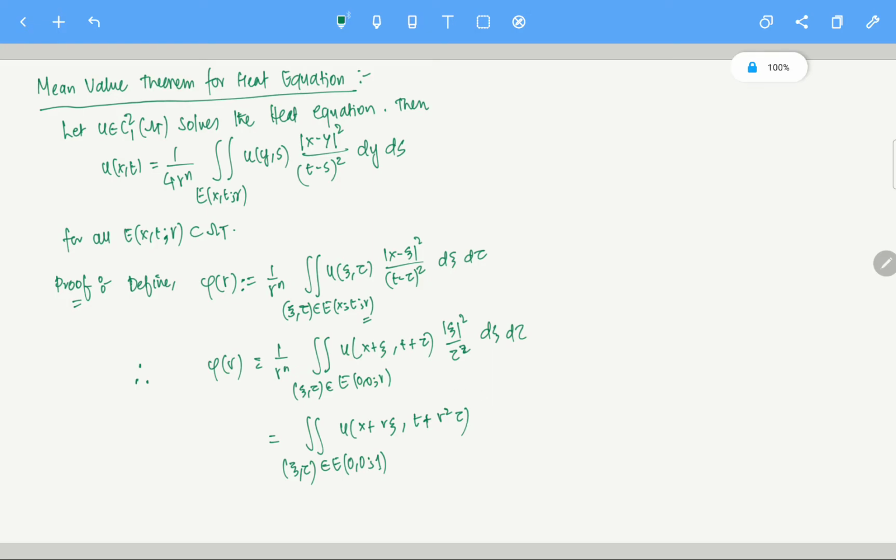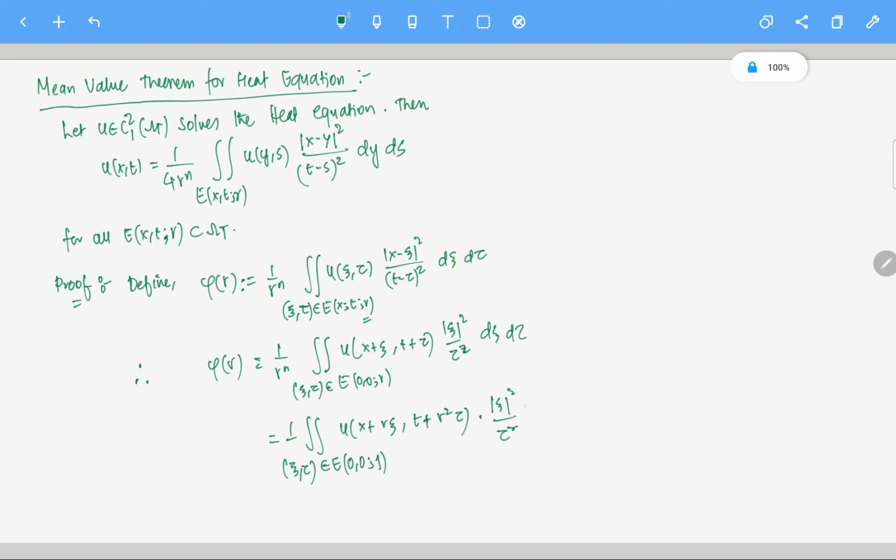Once I do that, d xi gets converted to r power n d xi because of the Jacobian of the scaling. Nothing else will change in the mod part, because xi is replaced by r xi, so there is r square xi square, and in the denominator it will be r to the power 4 tau square.